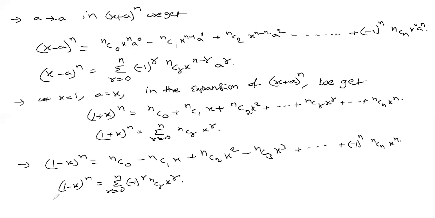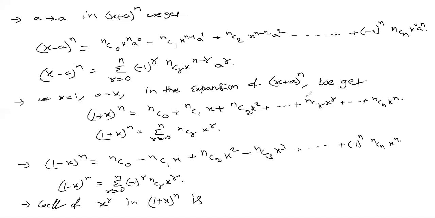What will be the coefficient of x power r? Coefficient of x power r in the expansion 1 plus x whole power n, you can see here, what will be the coefficient of x square? It will be nC2. What will be the coefficient of x cube here? It will be nC3. What will be the coefficient of x power r?